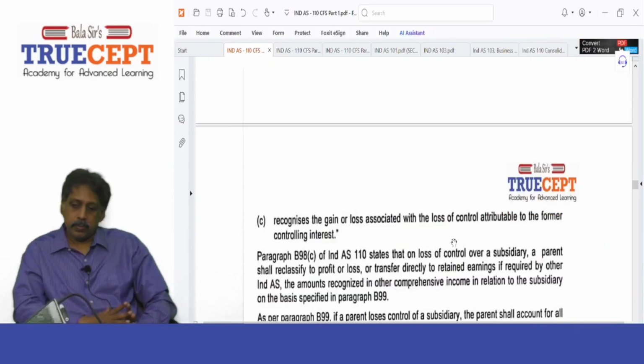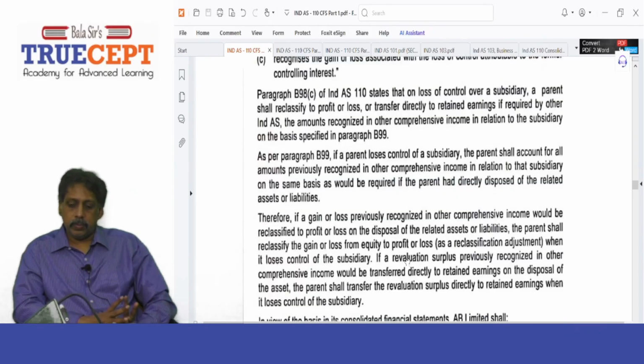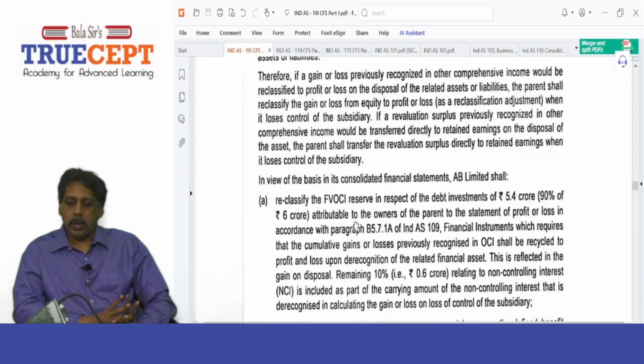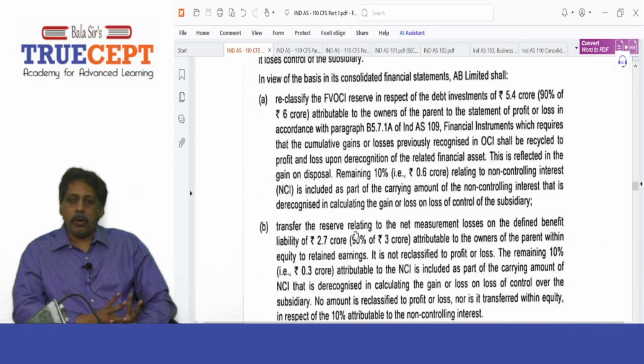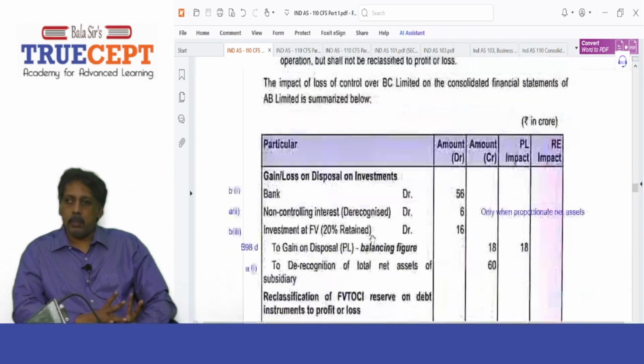Yes, sir. Next. C, recognizes the gain or loss associated with the loss of control attributable to the former controlling interest. Then paragraph B98C of IND AS 110 states that on loss of control over a subsidiary, a parent shall reclassify to profit or loss, or transfer directly to retained earnings if required by other IND ASs, the amounts recognized in other comprehensive income in relation to the subsidiary on the basis specified in paragraph B99. As per B99, that's given, right? And then you are supposed to put down these entries in your answer book. Is that fine? Yes, sir.